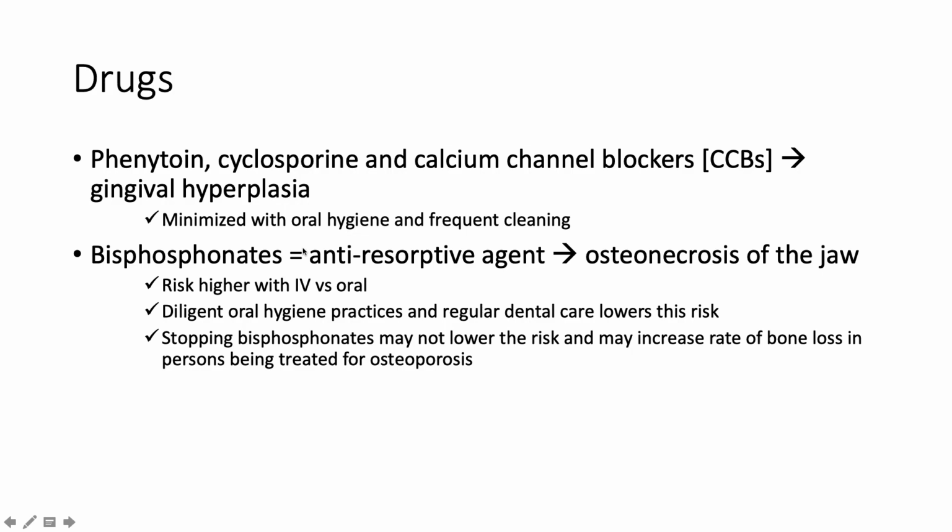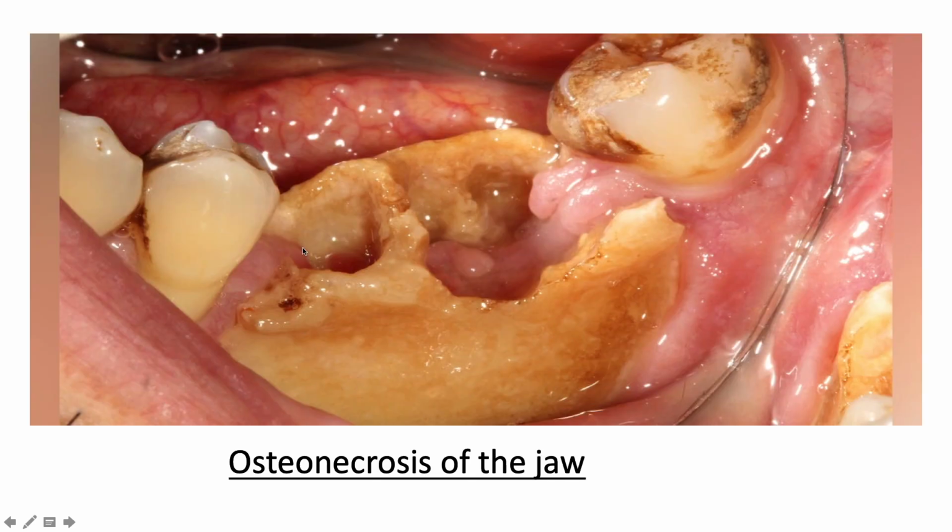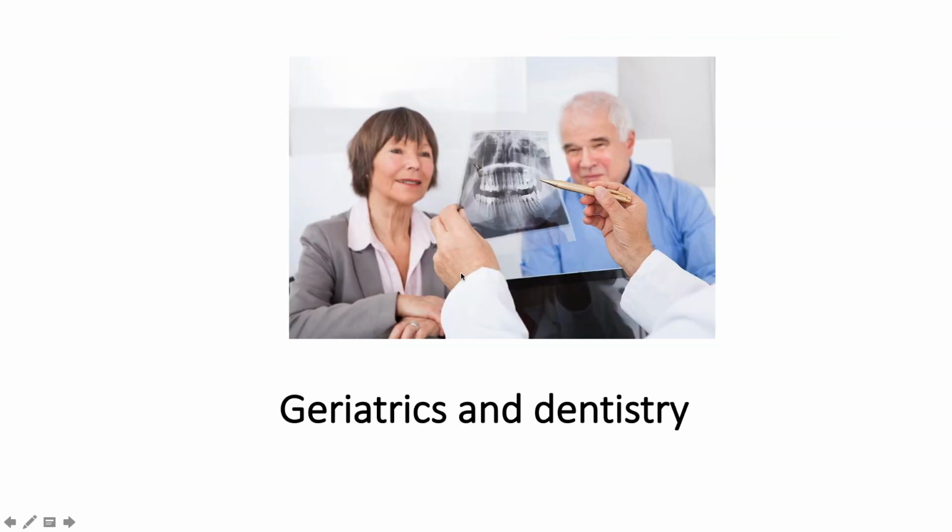Diligent oral hygiene practices and regular dental care may help lower the risk of osteonecrosis of the jaw, but there is actually no validated technique to determine who is at risk of developing anti-resorptive agent-induced osteonecrosis. Stopping the dose may require dose reduction when food intake is limited because of pain post-oral surgery. Alright, so anyway, this is osteonecrosis of the jaw. Not a pretty sight at all.